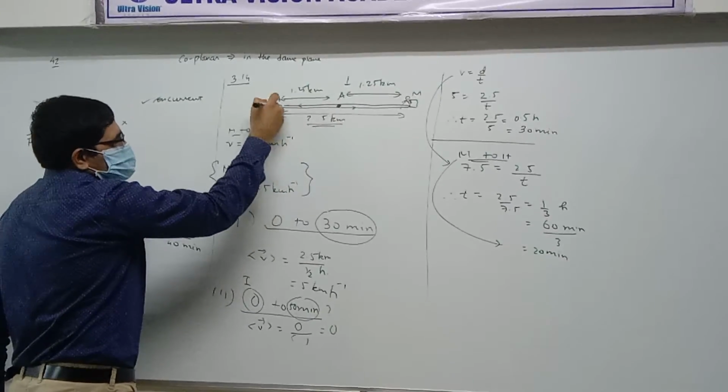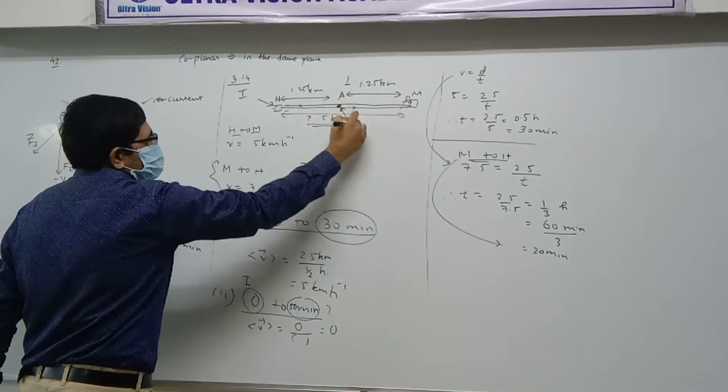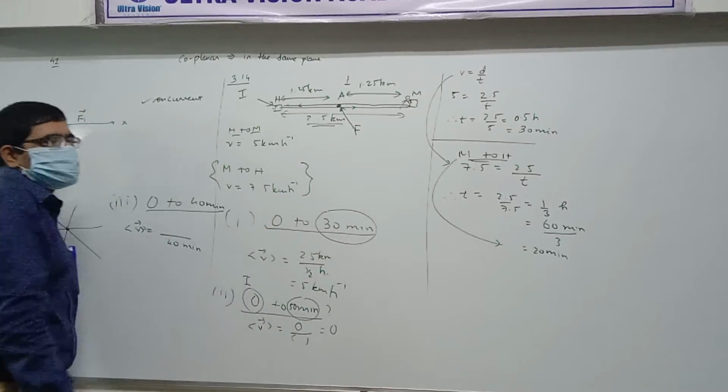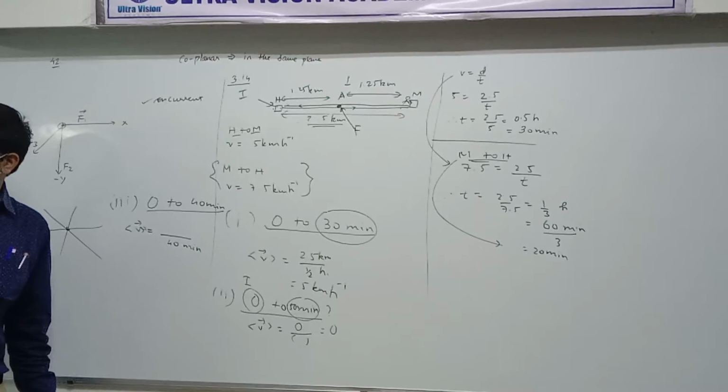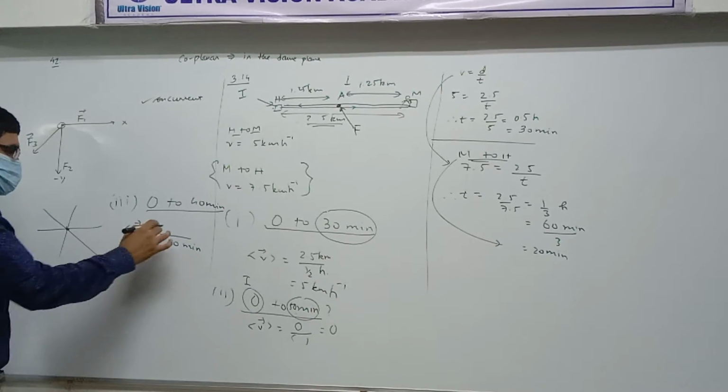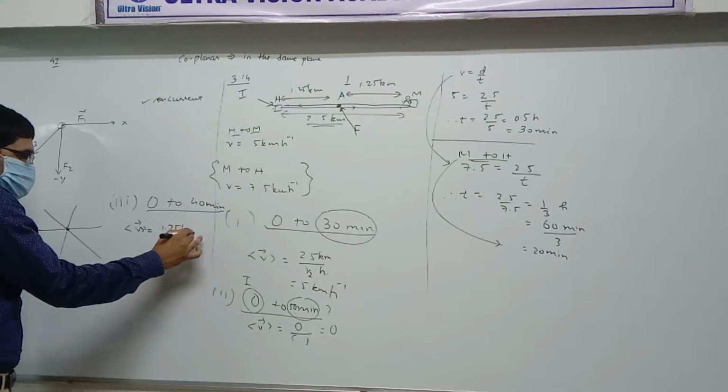This is the initial position, and this point is the final position. How much is the magnitude of displacement? 1.25 kilometer. But we don't like this.